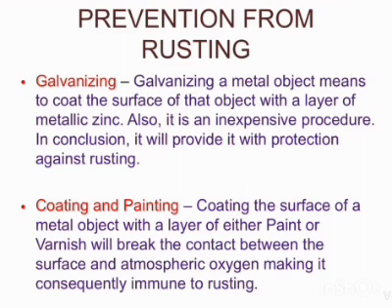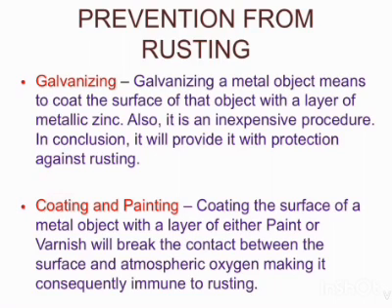Galvanization is the process of depositing a thin layer of zinc metal on an iron object. Galvanization is done by dipping an iron object in molten zinc. A thin layer of zinc metal prevents the iron object from rusting.